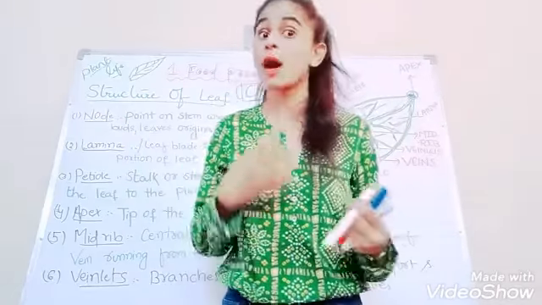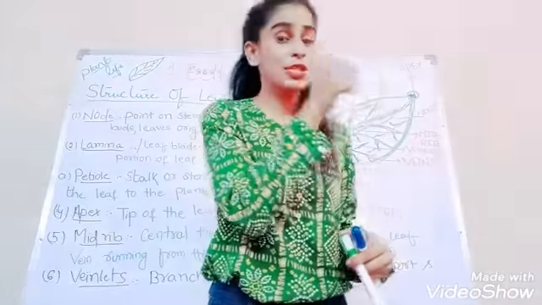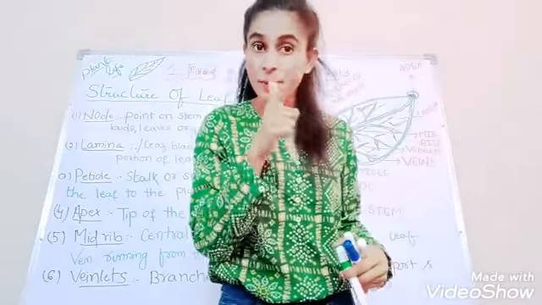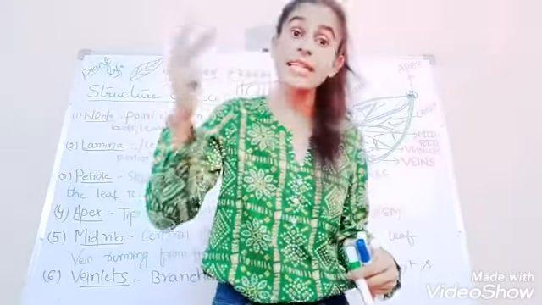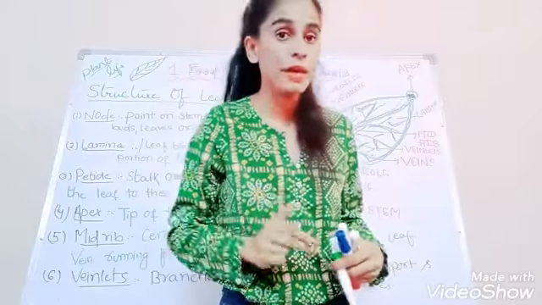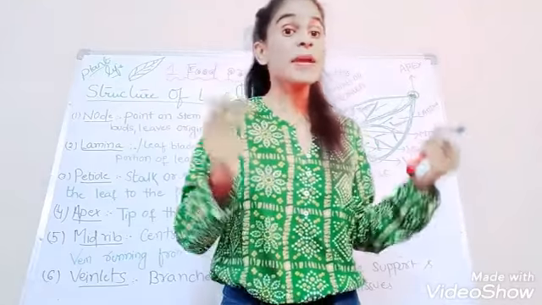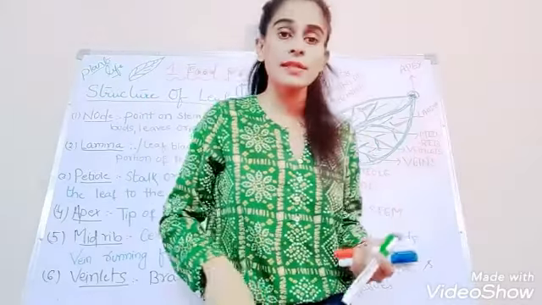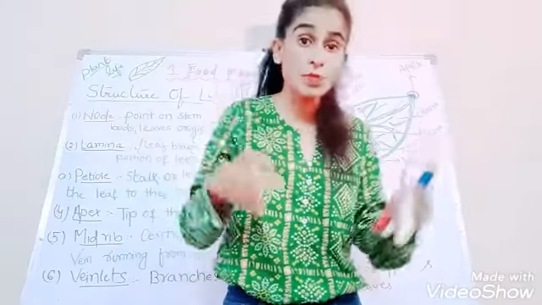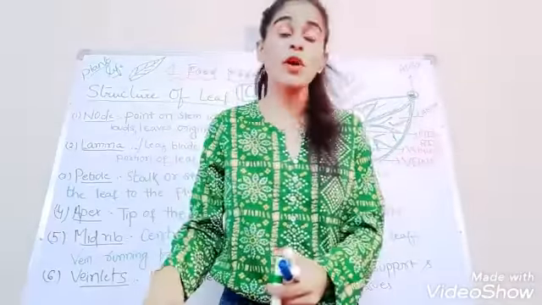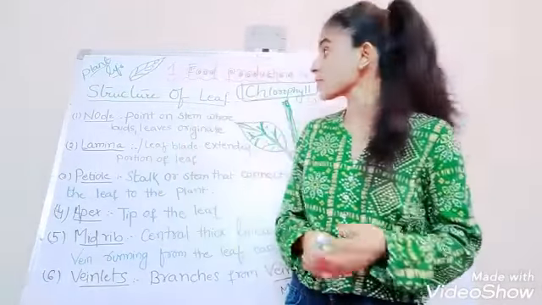If anyone asks about the structure of the leaf, definitely you can start from color. Color is due to chlorophyll pigment. Node is a point from where the leaf or bud arises. Midrib is centrally located and divides the leaf into two equal halves. Veins arise from the midrib, and veinlets arise from the veins. Petiole is the stalk that connects the leaf to the plant. What is the use of these veins and veinlets? They help in the transport of water and nutrients from the soil to the leaf for food production. I hope you understood the structure of the leaf.